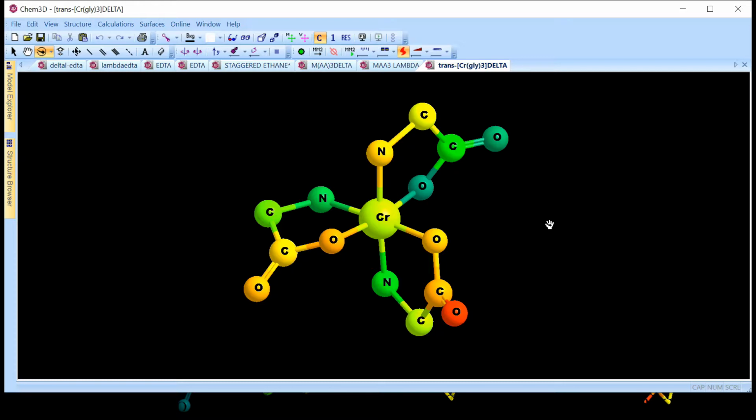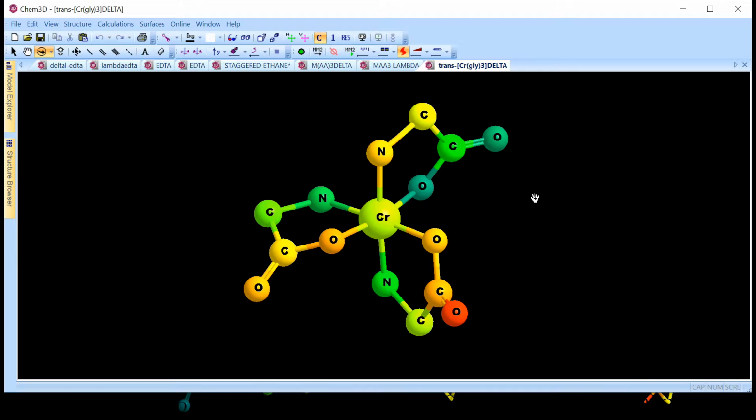So in MAB3 type of complexes, if you refer to my lectures on geometrical isomerism, you will understand that these type of complexes can show FAC and MER, that is facial and meridional type of isomerism, which are also called cis and trans. So the meridional isomerism does not allow you to make a triangle on the face. So the three oxygen atoms do not make a triangle, instead they make a V. And in the same way, the three nitrogen atoms also do not make a triangle on the face, they make an N. So this is clearly your trans isomer, because here also you will be able to see that the two oxygens are occupying positions opposite to each other.